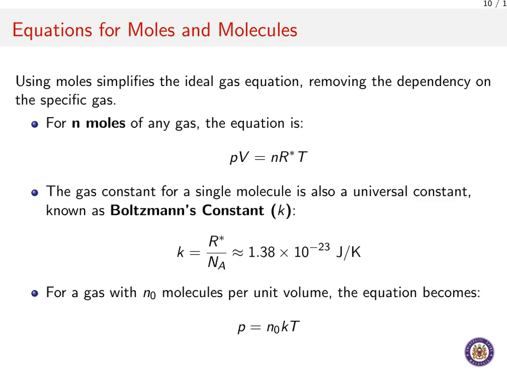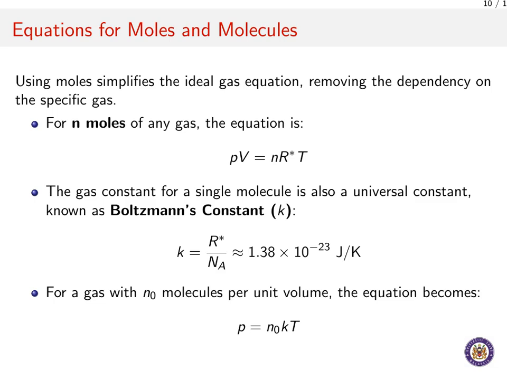Now, what if we zoom in even further, down to the level of a single molecule? We can do that too. We define a new constant, Boltzmann's constant, represented by K. We find K by taking the universal gas constant, R star, and dividing it by Avogadro's number. Its value is tiny, about 1.38 times 10 to the power of negative 23 joules per Kelvin. This allows us to write the ideal gas law in another powerful form. P equals N sub 0 times K times T. Here N sub 0 is the number of molecules per unit volume.